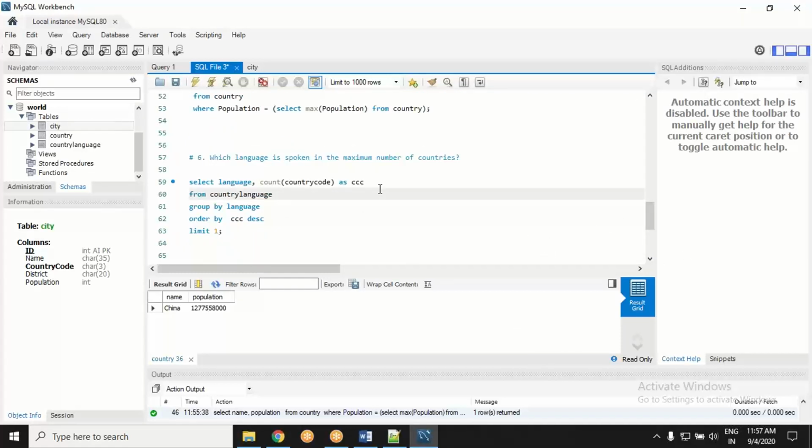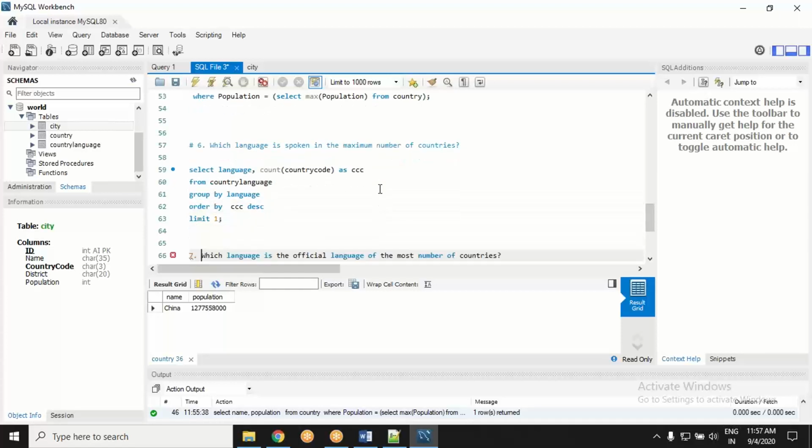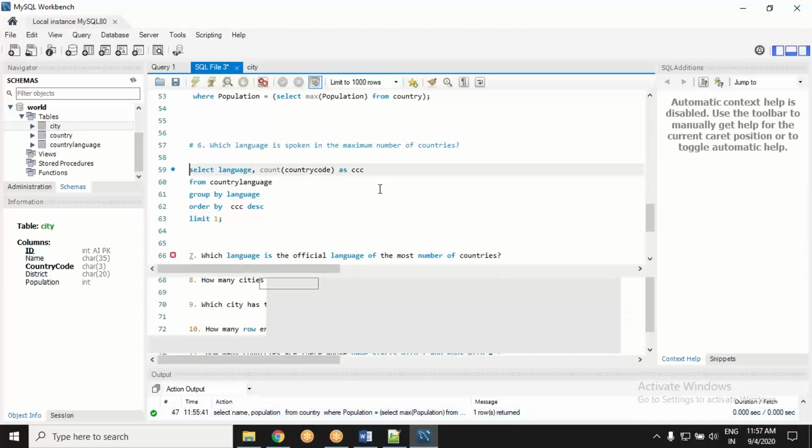Trying to put everything in one line will confuse you sooner or later. Okay, anyway, as you wish. Do your wish. If you can take care of things, I am the happiest person. Group by language, order by CCC, descending and limit 1. I think it could have been that simple.